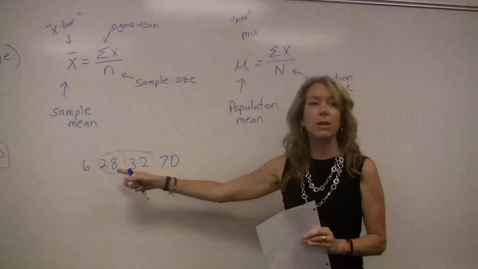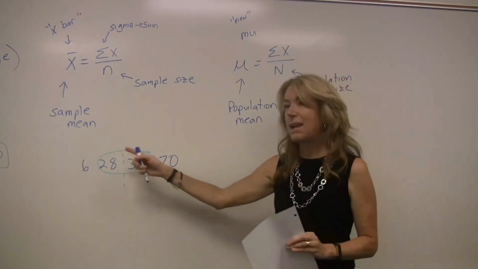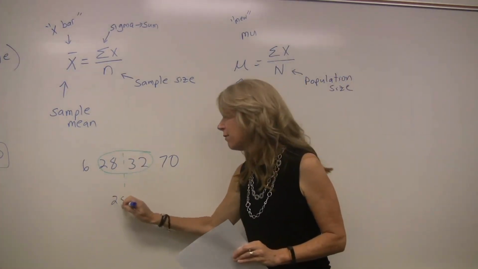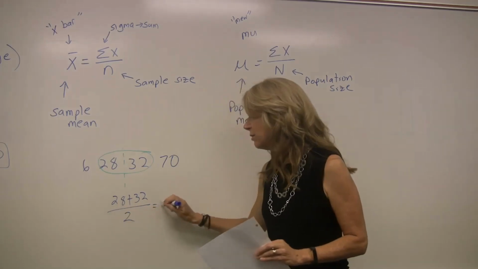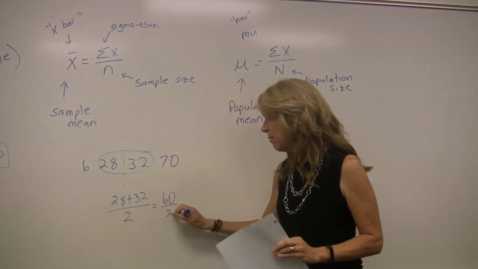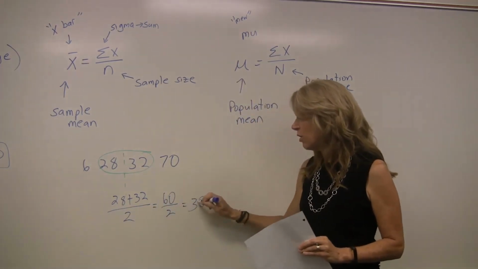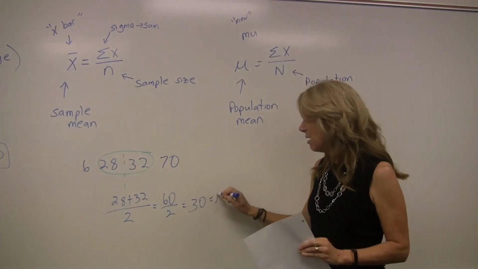So halfway between 28 and 32, we add up however many numbers we have. Take that answer, divide by 2. You'll end up with 60 divided by 2, which is 30. This is the median.